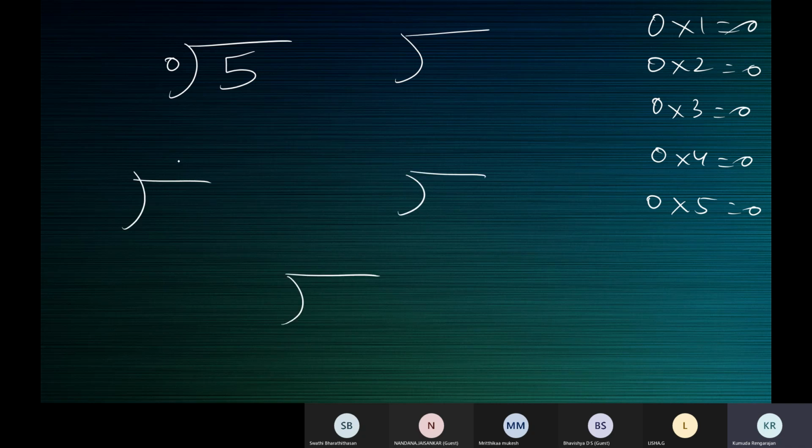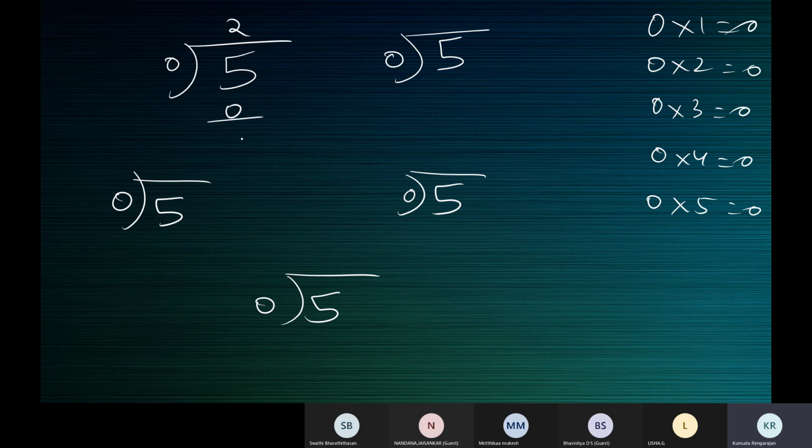Now there are five of you in the class, so I'm just going to take these 5 examples. All 5 of you are dividing. You cannot get the same number as the remainder; if the division comes to an end, that is one reason. But one of you will say 0 twos are 0 and complete the division like this.